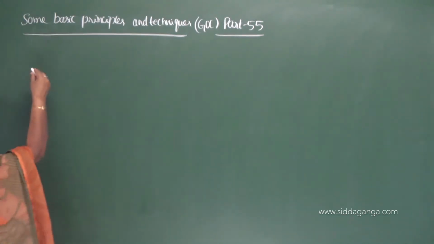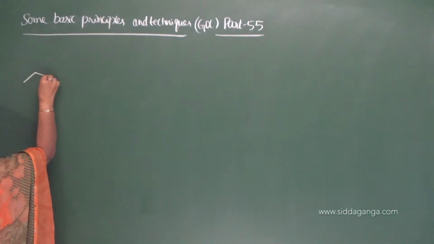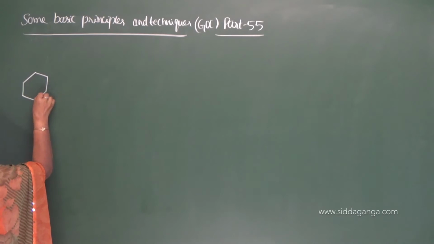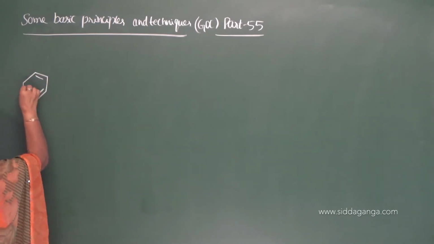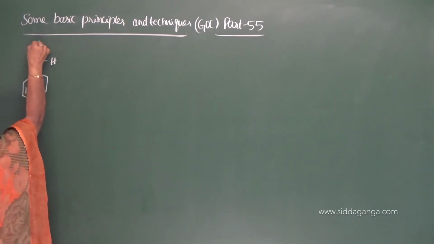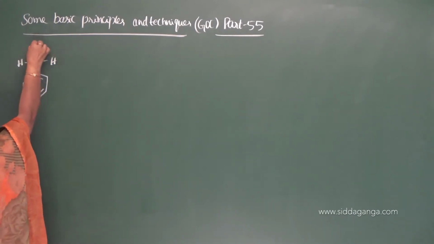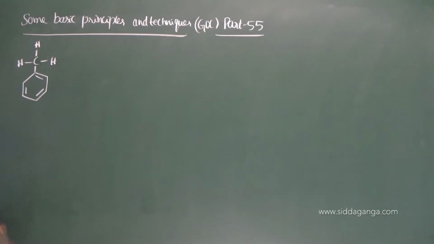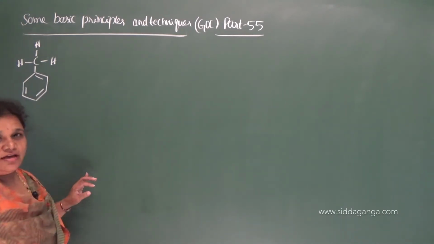So let me draw the toluene here. As you know, methyl benzene is nothing but toluene. So this is toluene and here is a methyl group, correct? Let me write the importance of hyperconjugation effect.